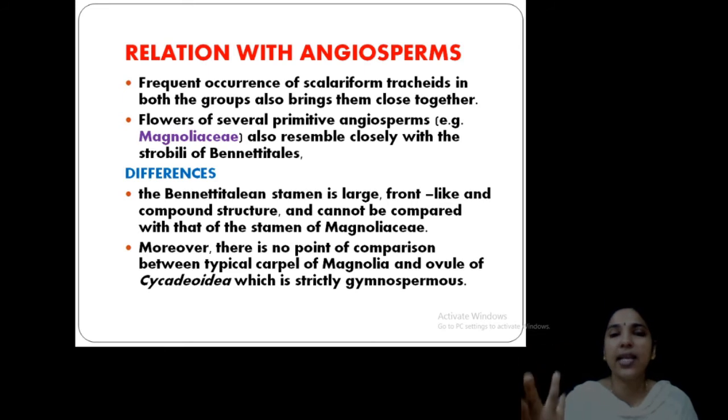The frond-like nature, leaf-like nature, stamens, etc., you cannot compare with the Magnoliaceae. Only the organization of the flower. Clear? And there is no point of comparison between the carpel of Magnolia and the ovule of Cycadoidea. Cycadoidea is a member coming under Bennettitales. Okay. So in that character they are strictly gymnosperms. So only some characters they share with the angiosperms. Clear? Okay.